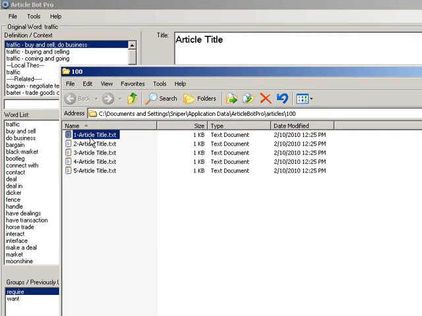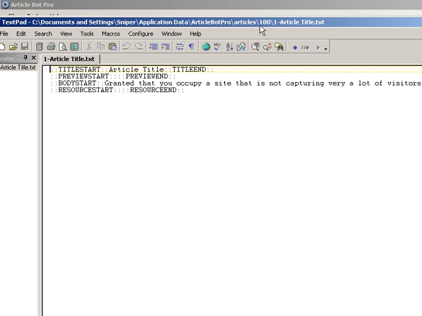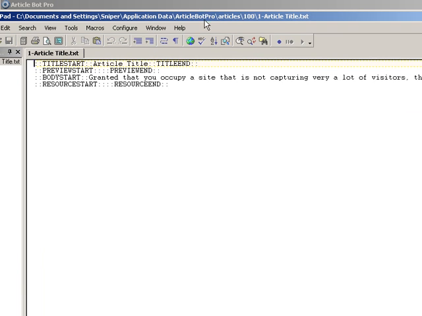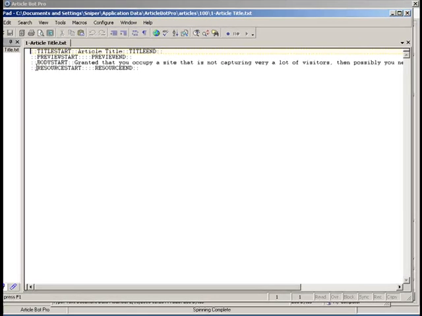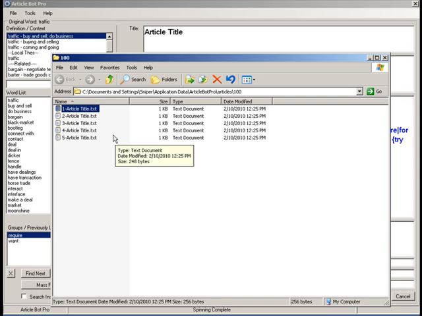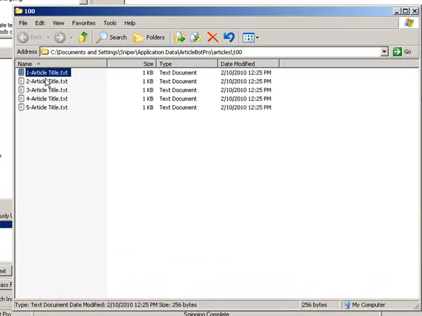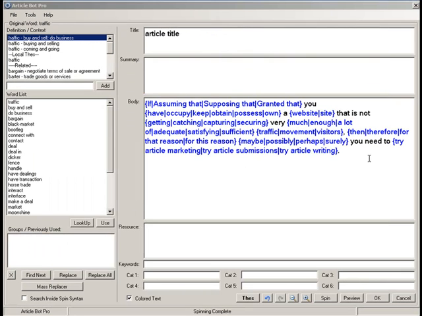So if you just want to open one up, you double click it, and Notepad or whatever text editor you have will open up, and the different text will show up in the body of that text file. This is formatted so that ArticleBot Pro can read the article, and when you go through the submission process, ArticleBot Pro will be using these articles to submit to different article directories.